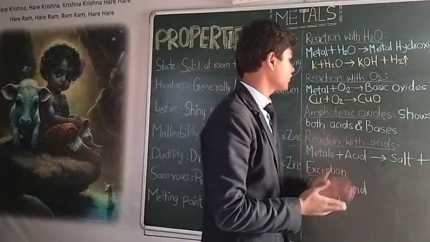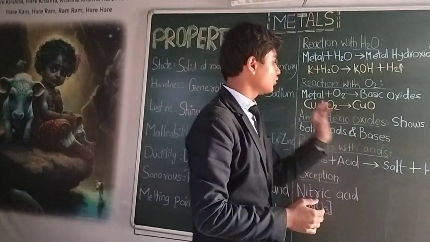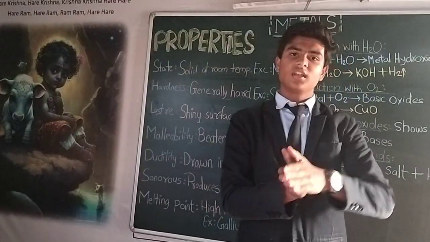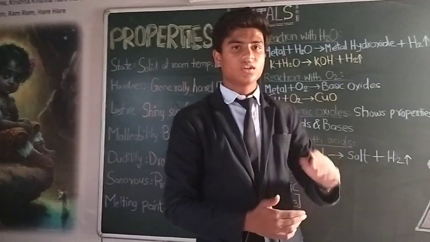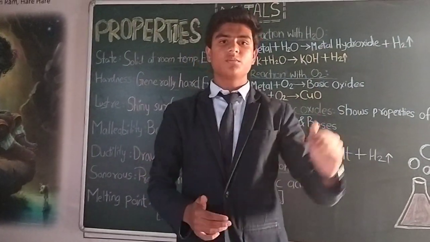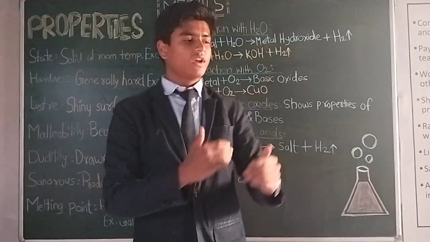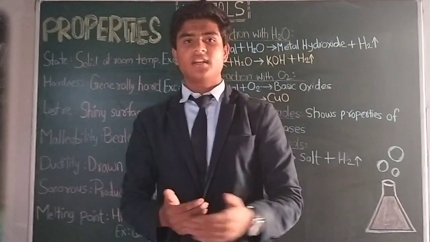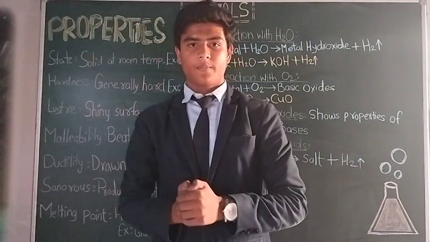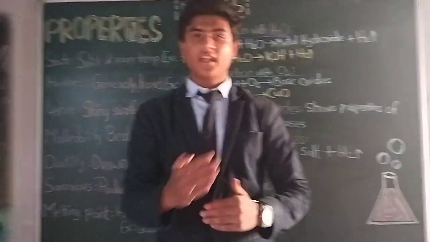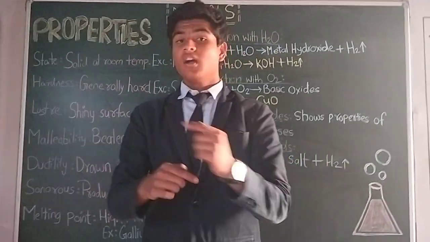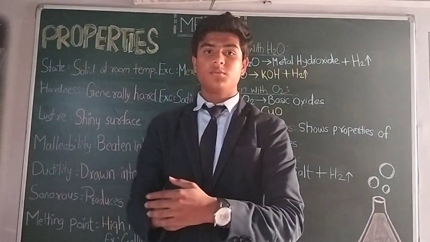First of all, what are amphoteric oxides? Amphoteric oxides are oxides which show properties of both acids as well as bases. Now, how do we check whether the oxide formed when a metal reacts with oxygen is amphoteric or not? When aluminium reacts with oxygen, it forms aluminium oxide. When aluminium oxide reacts with any acid, that is HCl, you'll get the products salt and hydrogen. When aluminium oxide reacts with any base, for example NaOH, again the products you will get are salt and hydrogen gas.